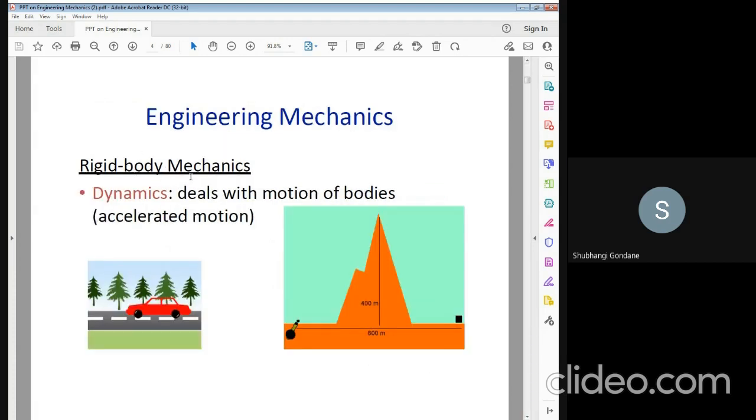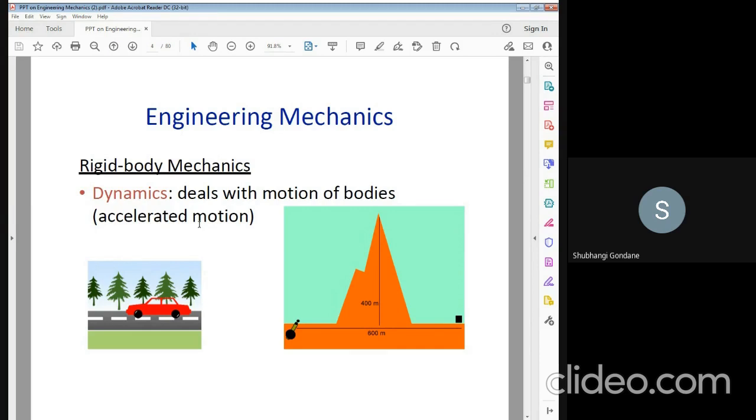This is also one of the examples related to dynamics. Dynamics means it deals with the motion of the body. Dynamics deals with the motion of bodies, and that is an acceleration motion.